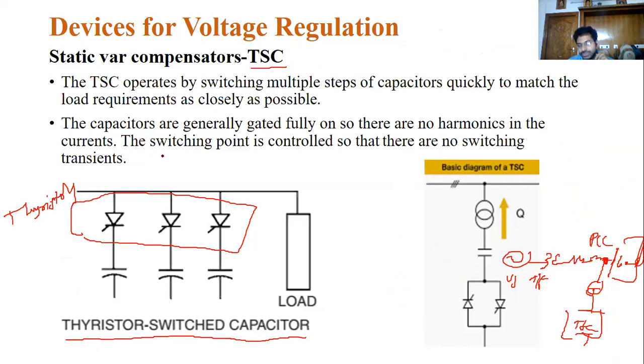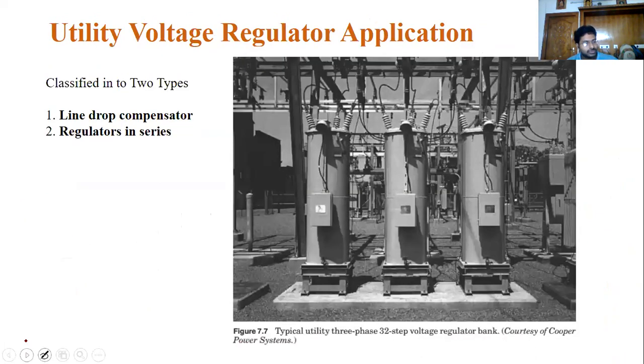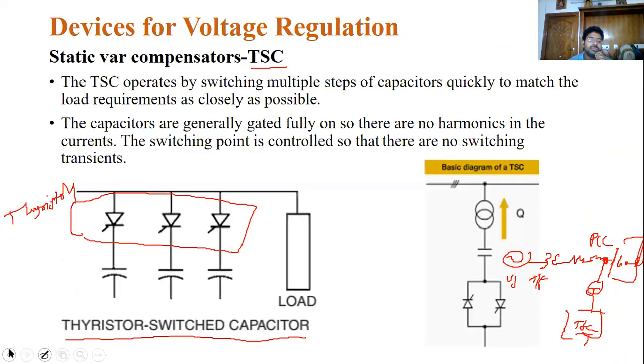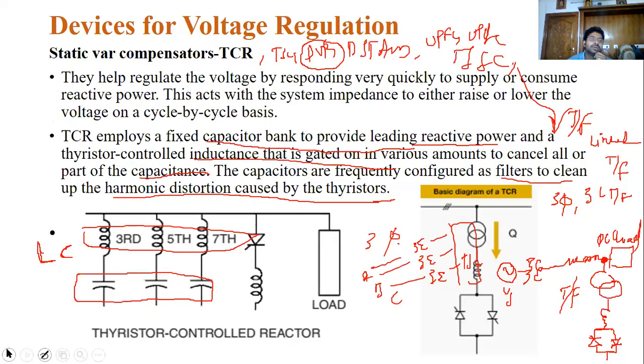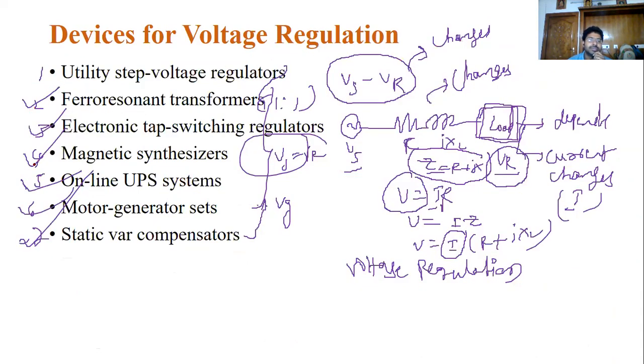This will also be used to reduce some transients in the system. So that is about the devices for voltage regulation, these 7 devices.